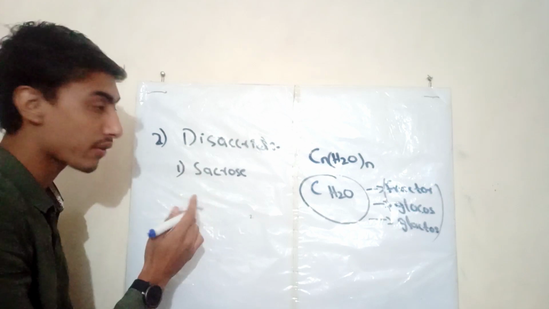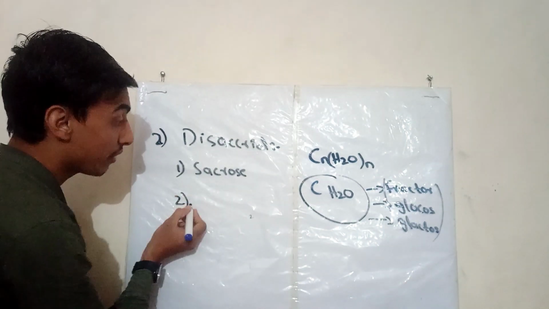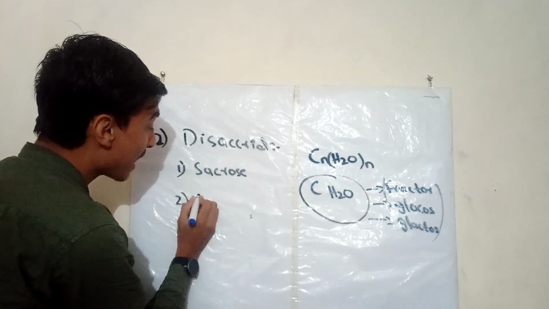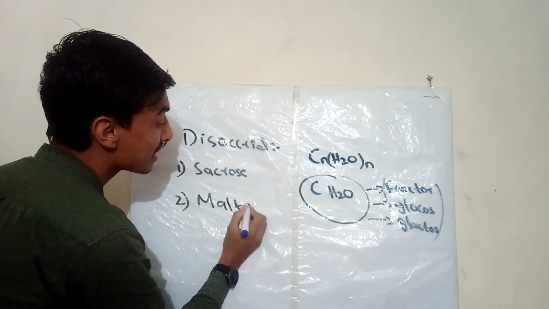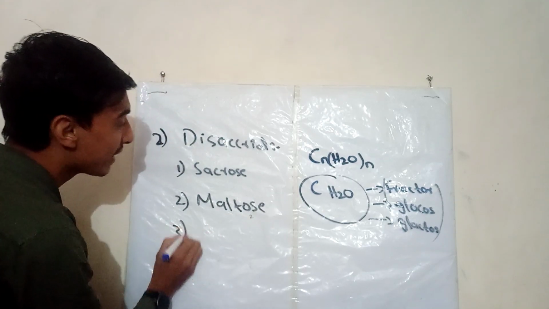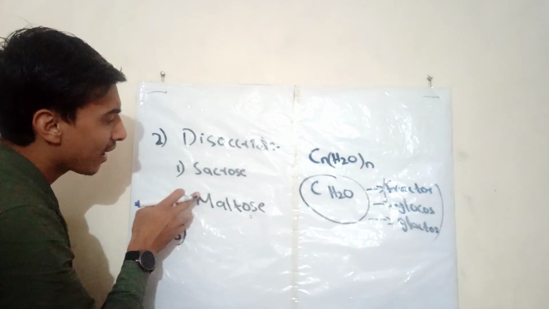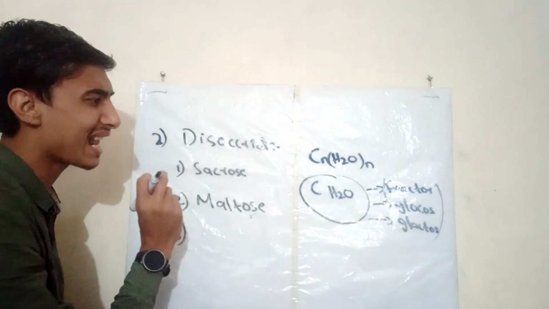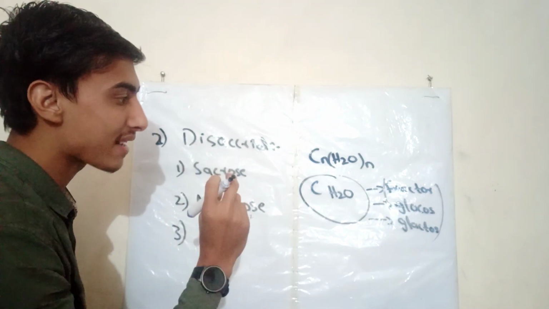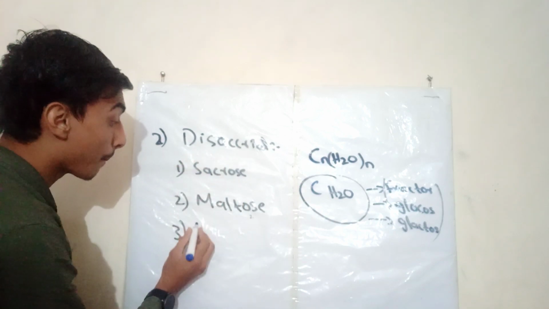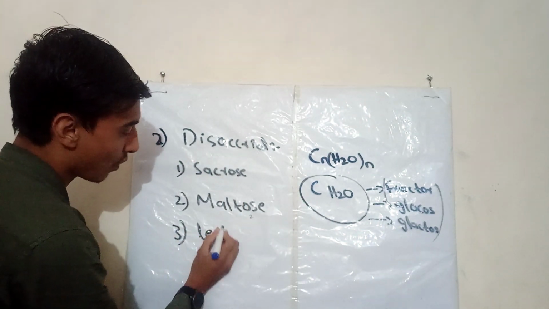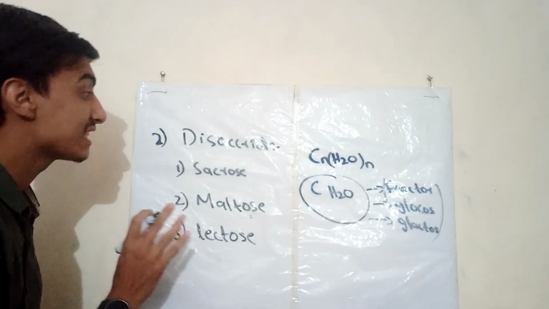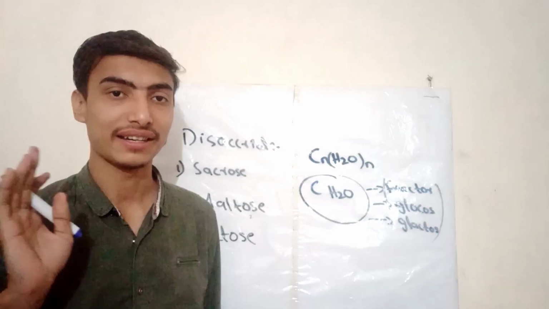Another one is maltose, which is also used, and the third is lactose. These are the three main disaccharides.